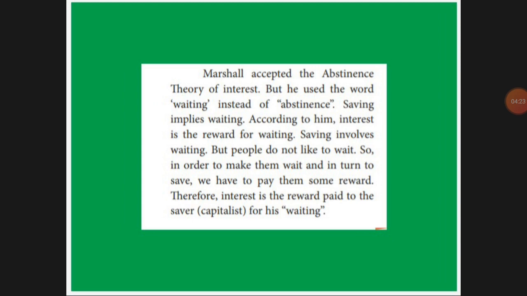So after saving all your amount, suddenly the next day we cannot get any interest. You have to wait for 1 month, 3 months or 1 year, and then only the interest will come. So according to him, waiting only will give the interest. We have to pay them some reward if they are waiting. So interest is a reward paid to the saver for waiting, according to Marshall.